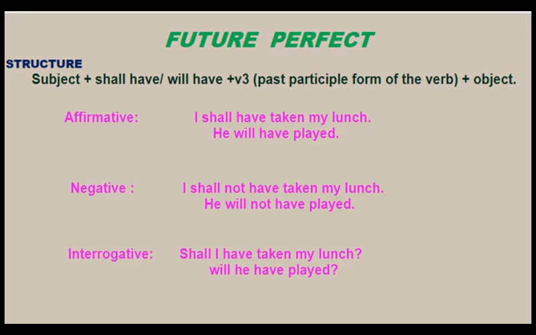So don't ask me, madam, here it is he and you have used have. Yes, I have used have because it is future perfect. So whatever the person, it will take the auxiliary verb will have, shall have according to the subject.